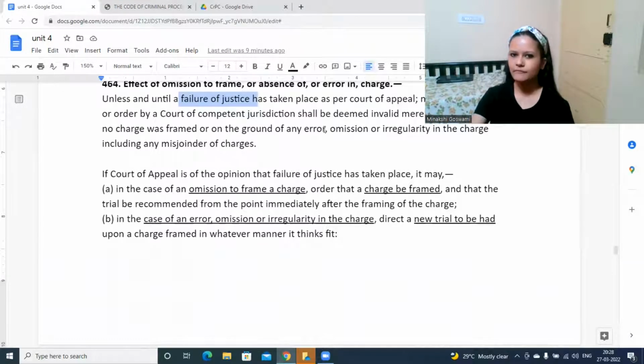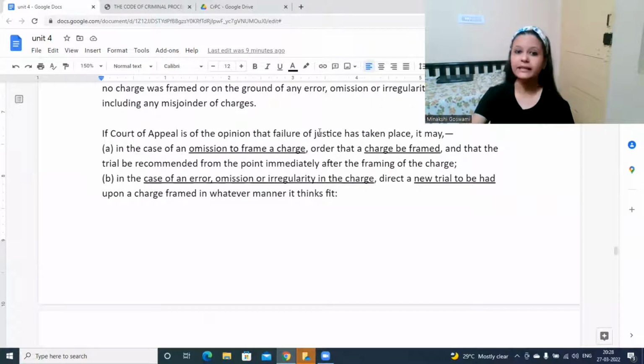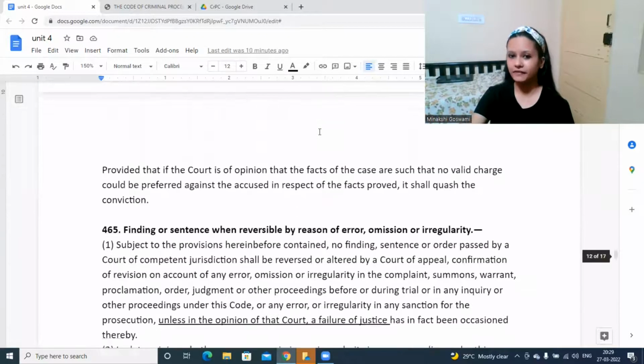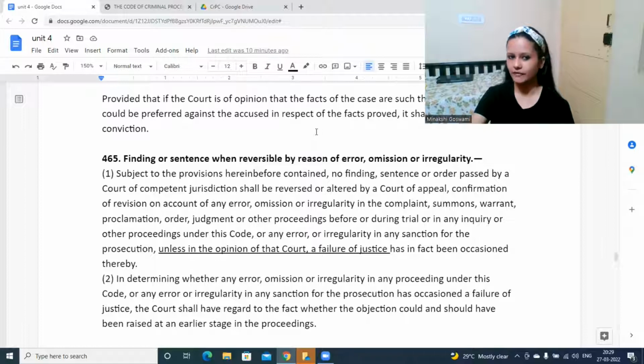So it has to come from the court of appeal that they feel that yes, it is in fact affecting it, otherwise it will not have an impact. Next is finding or sentence. Okay, some conclusion maybe the court has made, or maybe some punishment the court has given.